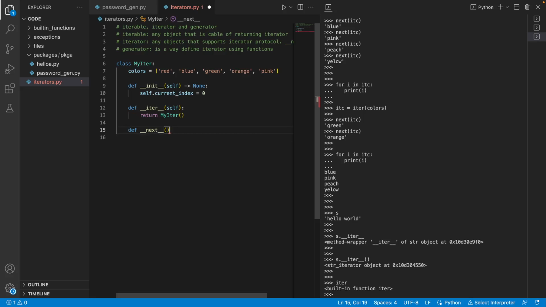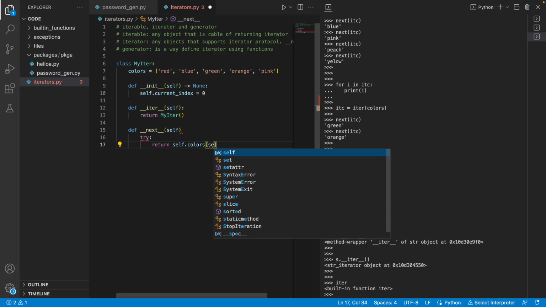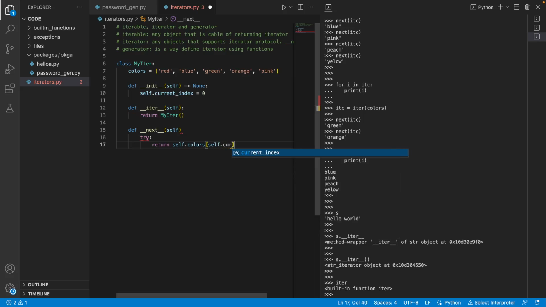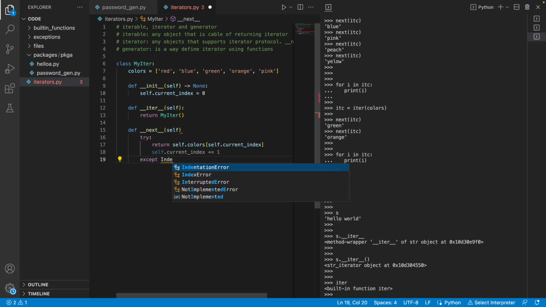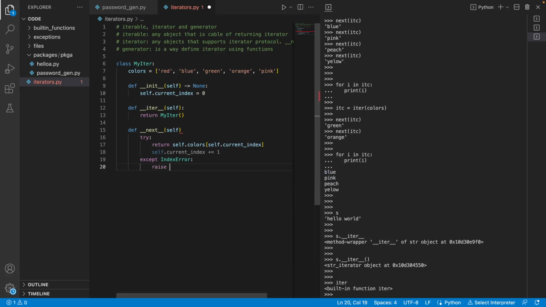What I can do is try the index; if I get an index out of range, I would raise the StopIteration exception. Return self.colors of self.current_index, and then self.current_index equal to, I want to increase this by 1, except IndexError and raise StopIteration.